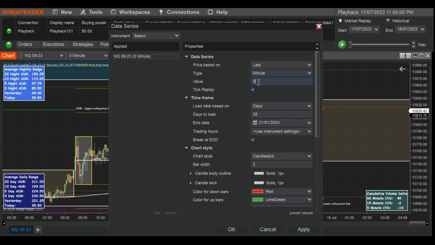We are always using a 5-minute candle for our timing, so make sure you are using 5-minute candles and that your tick replay is on, because we are using a lot of different indicators and a lot of different data. We want to make sure the data is accurate so that we can gauge that better picture. So there are a few key things you need to do there. Everything else is standard.